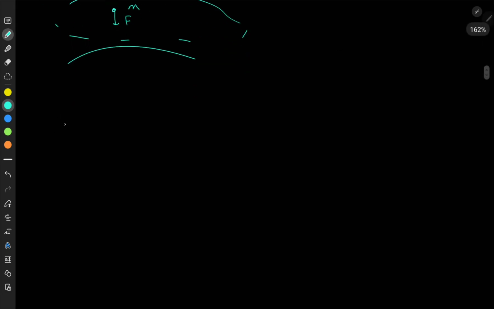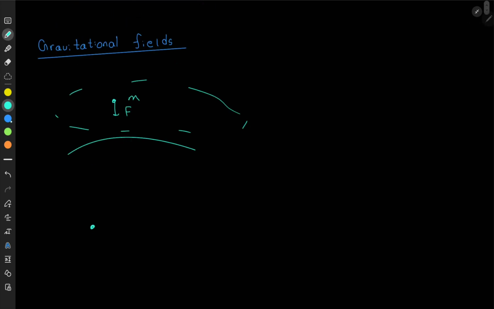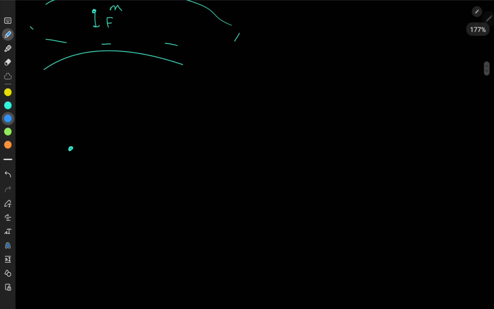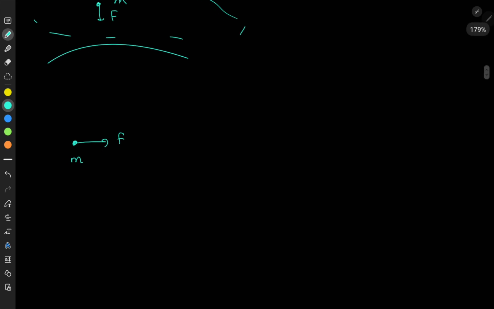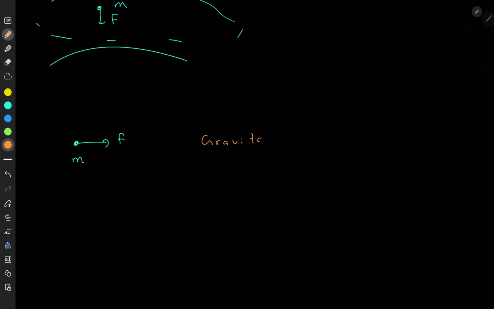Now think about this. Let's say I have a mass m and it experiences a gravitational force of F. Now we define something called the gravitational field intensity. Very important.